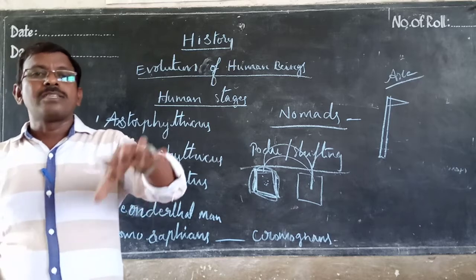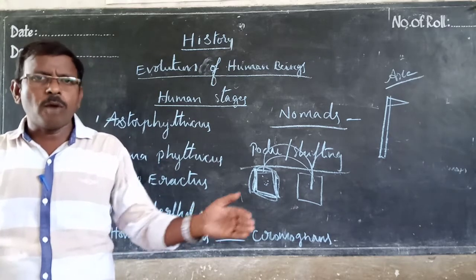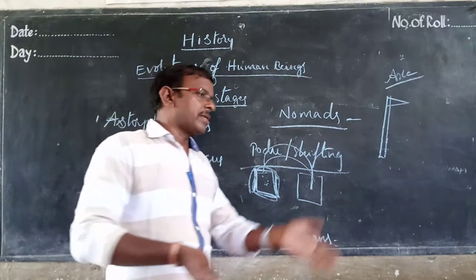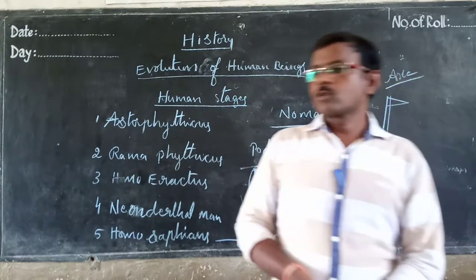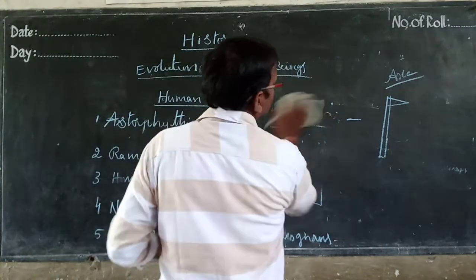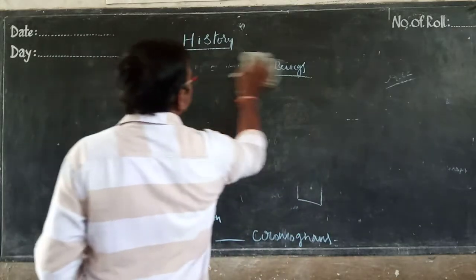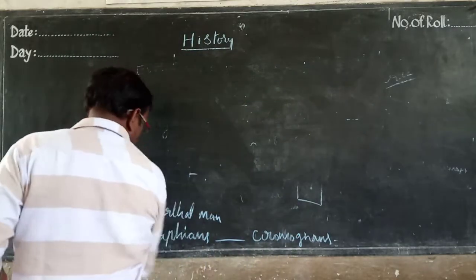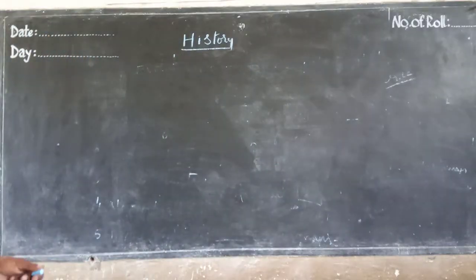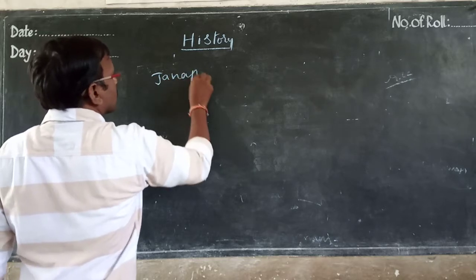So that is called Janapadas. A small group of people lived on the bank of the rivers, in those small places. That is called Janapadas.